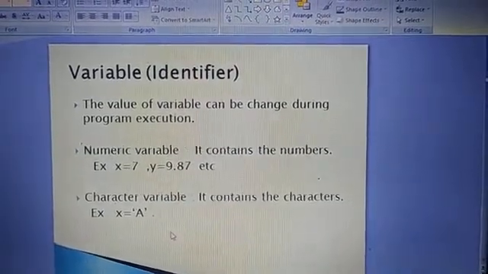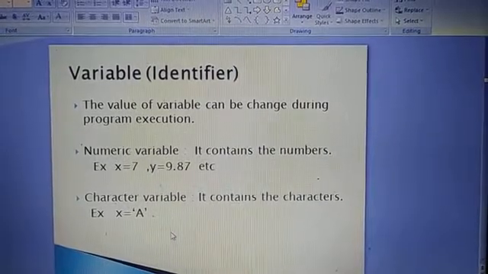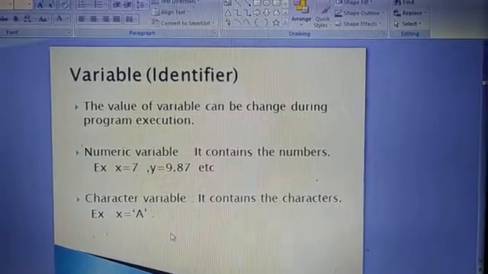Now variable or identifier. The value of a variable can change during program execution. There are two kinds of variables.